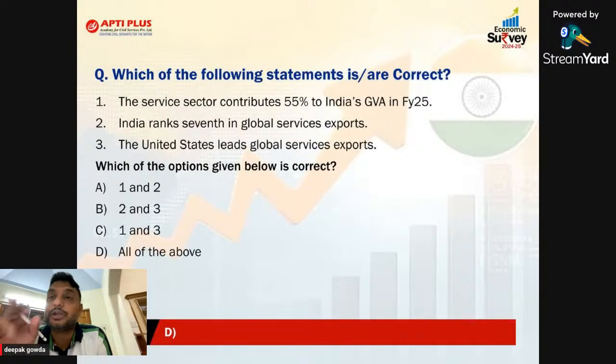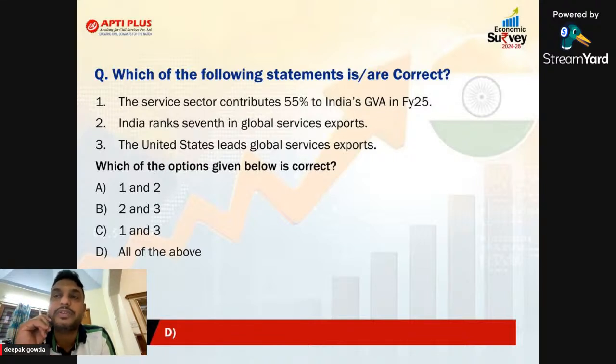Sir, in the service sector, in the next slide, we have a question. Which of the following statements are correct? The service sector contributes 55% to India's GVA in financial year 2025, correct? Gross value added, that is overall. So almost 55%. India ranked 7th in the global service export, correct?